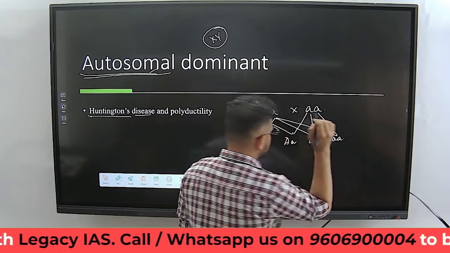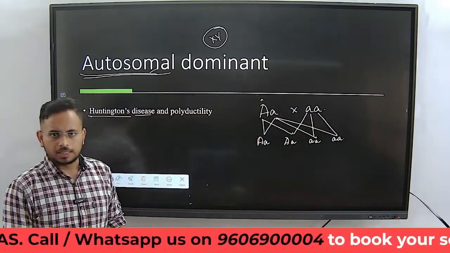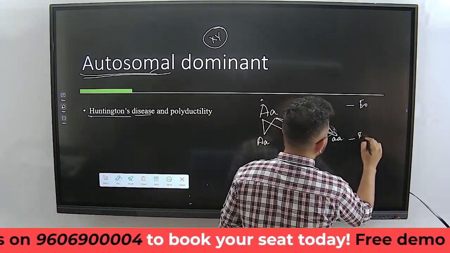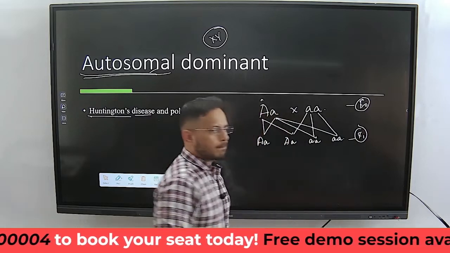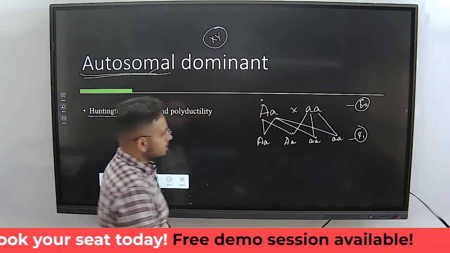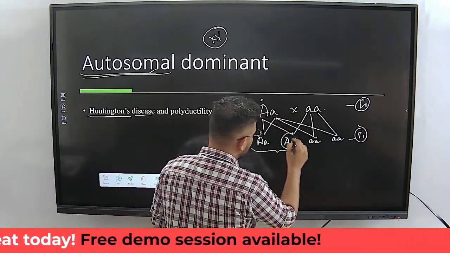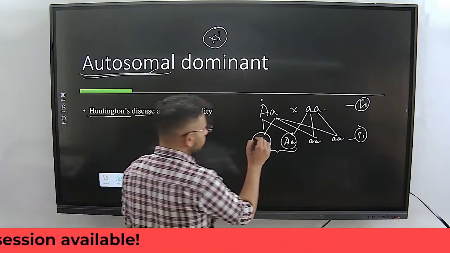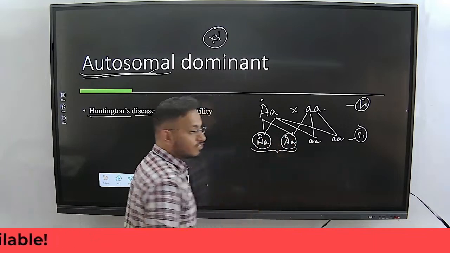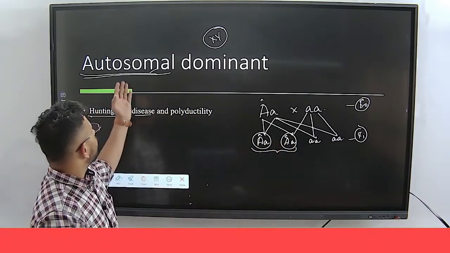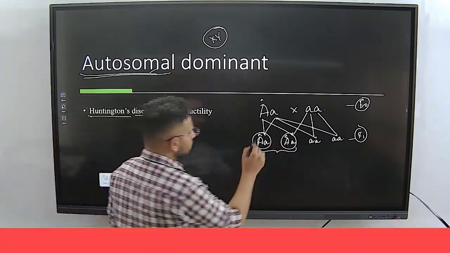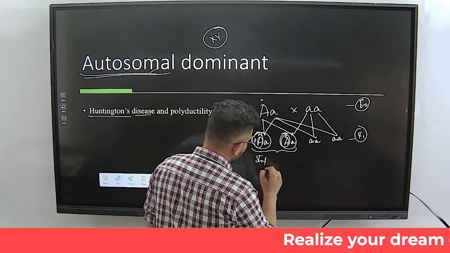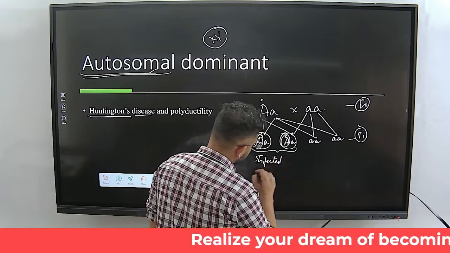if you look at these 4 offspring, this is the F0 generation and this is the F1 generation. Okay, so in this, if you look at these 2 alleles or these 2 combinations, we know that the capital A here is an infected one, and because this is autosomal dominant, this infected A dominates and these 2 are the infected ones.